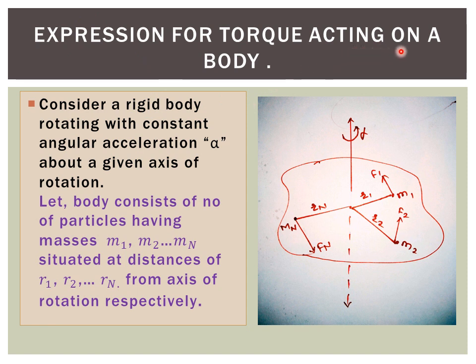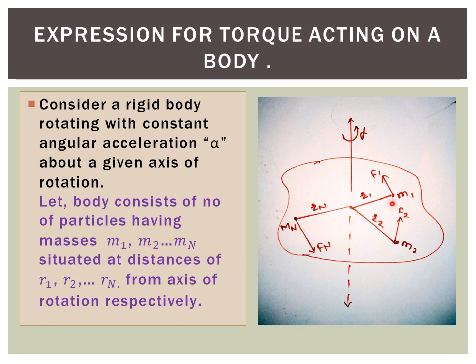Expression for torque acting on a body. This is the most important expression. Let's start. Consider a rigid body rotating with constant angular acceleration alpha about a given axis of rotation. So this is the rigid body, and it is rotating about this axis. This is the axis passing through the body and perpendicular to the plane of the body, and this is the angular acceleration alpha.